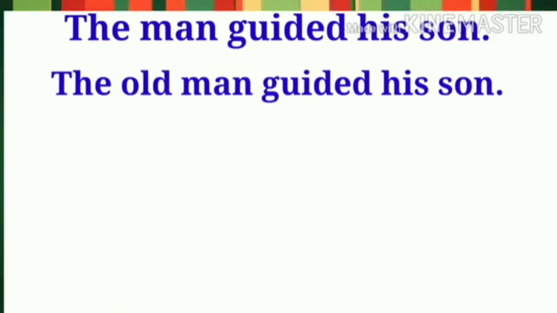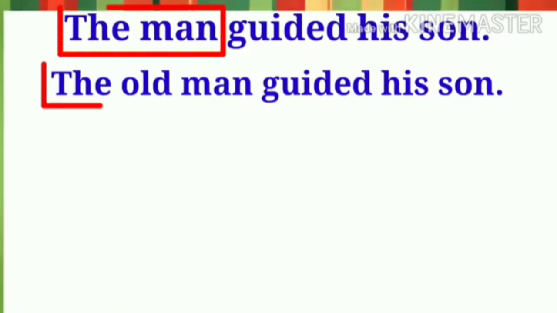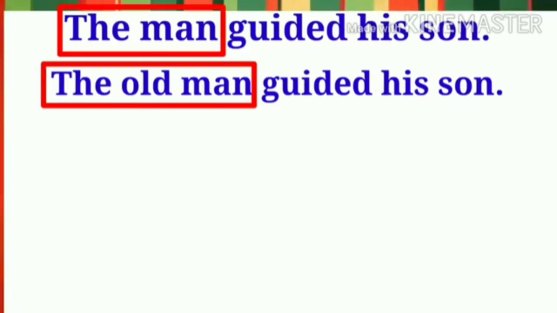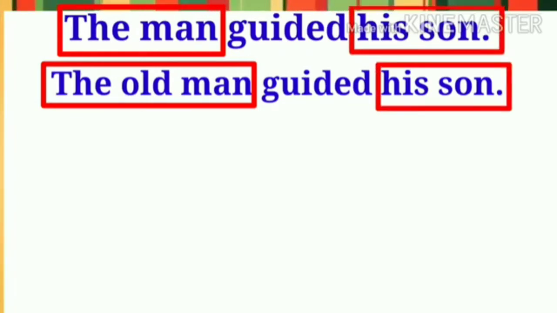Students, both these sentences begin with the man and the old man. Both these components are noun phrases with the common noun man. So when the subject is either a noun phrase or a proper noun, such as the name of a person, in these cases the noun phrase or proper noun is switched as it is at the place of object and vice versa. I mean, if the object is anything but a pronoun, it is placed as it is in the sentence.